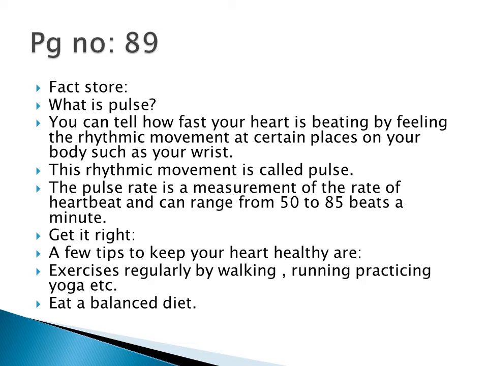So what will the doctor do? The doctor will check the wrist. Why is he or she checking this? Because it tells us how fast your heart is beating. That is called a rhythmic movement. This rhythmic movement is called the pulse. So the pulse rate is the measure of the rate of the heartbeat. What is the range of the heartbeat per minute? Around 50 to 85 beats. So in a minute, the heart will beat 50 to 85 times.